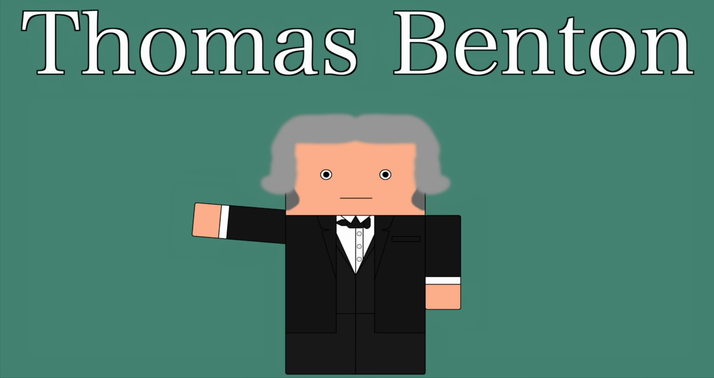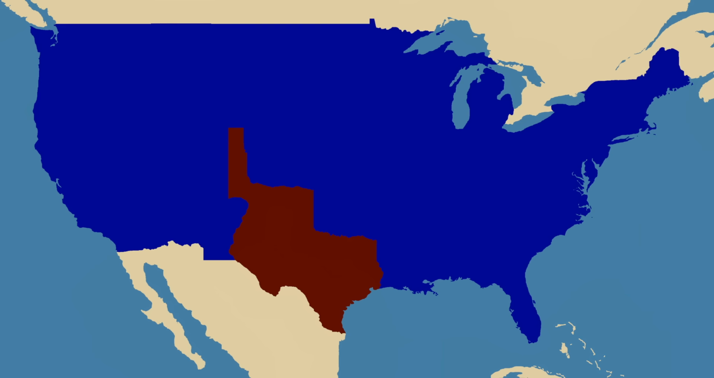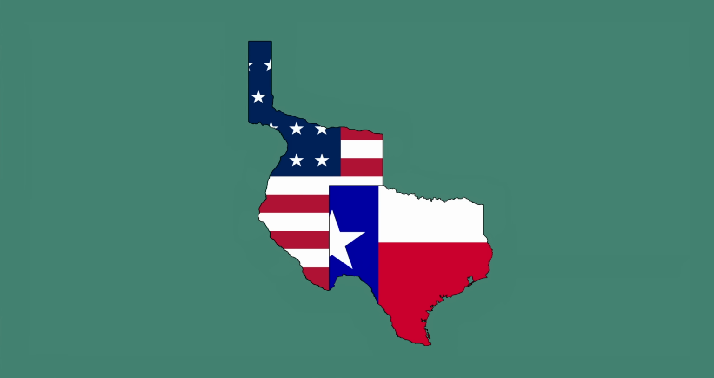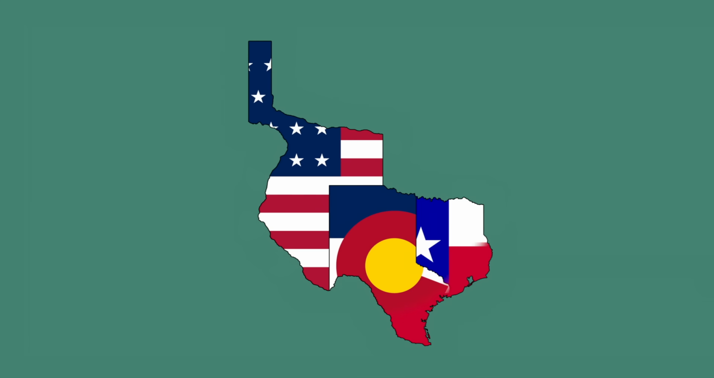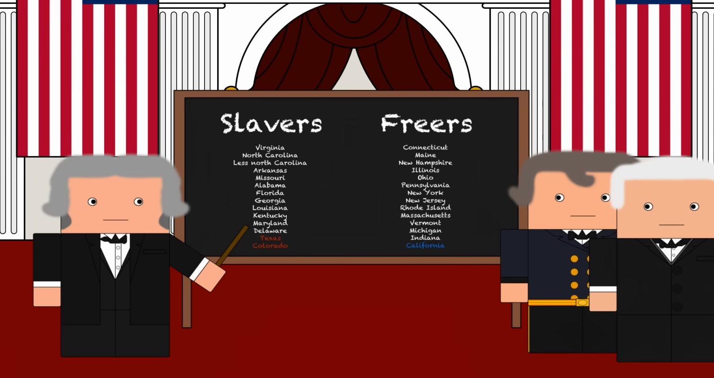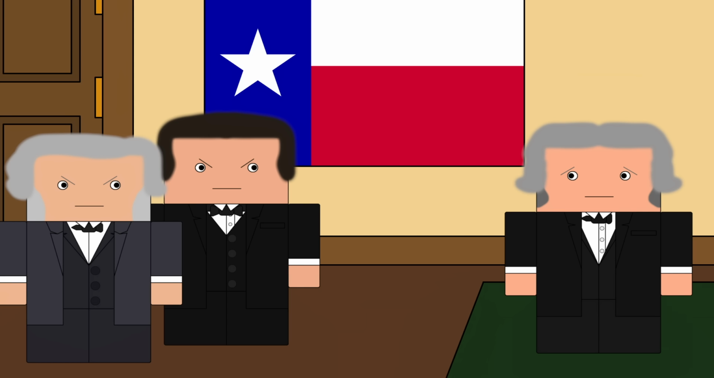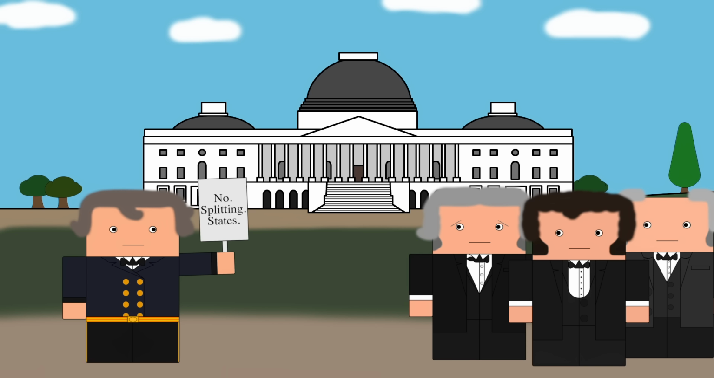The first idea was that of Missouri Senator Thomas Benton, who proposed that Texas be divided like this, with the north and west going to the federal government as part of the territory of New Mexico, and the rest being divided into two states, Texas and Colorado. This plan was much more about keeping the free state-slave state balance in the Union, but it was also unpopular with the Texans. Furthermore, it broke the rule of splitting states.